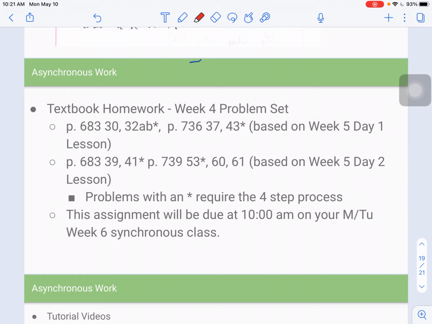Textbook homework. These problems are based on what we just did. You have 2 4-step problems to do there. You can hold off on doing these problems. These will be in the day 2 lesson.